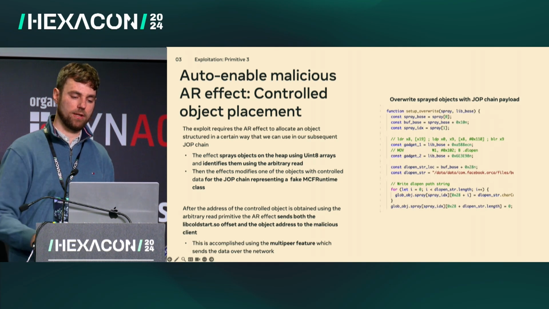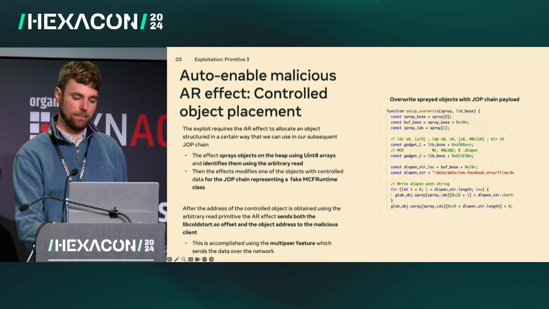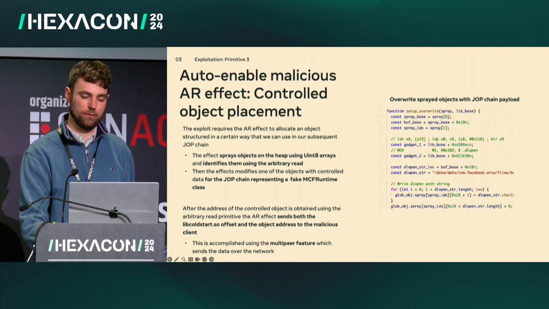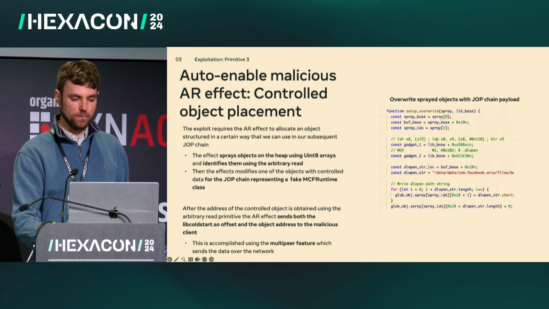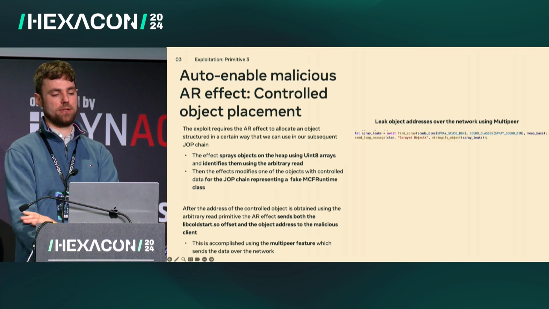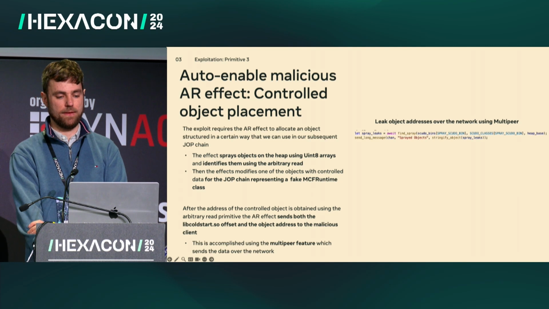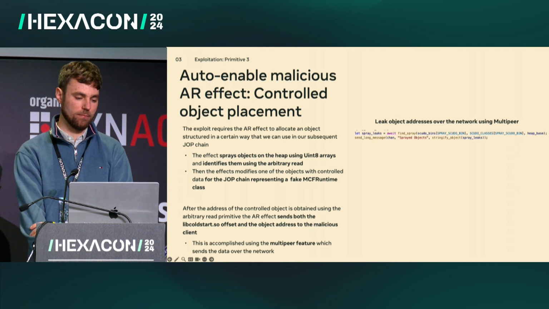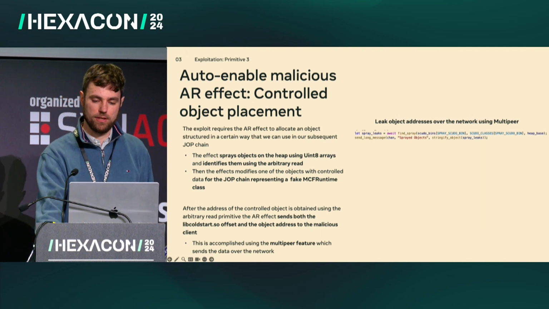The job chain payload contains both the gadget addresses as well as a fake MCF type ID, which contains the overwritten function pointers. Once we've put our payload in place, we use another feature of the Spark AR API called multi-peer messaging, which lets us send the address of the uint8 buffer from the victim client back to our malicious client, which gives us everything we need to be ready to hijack control flow.